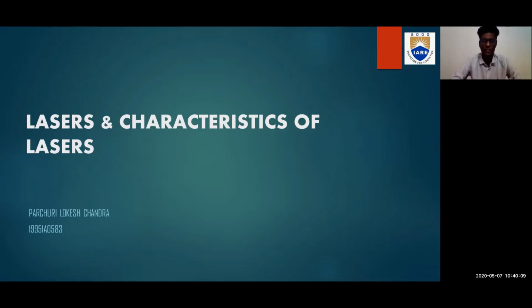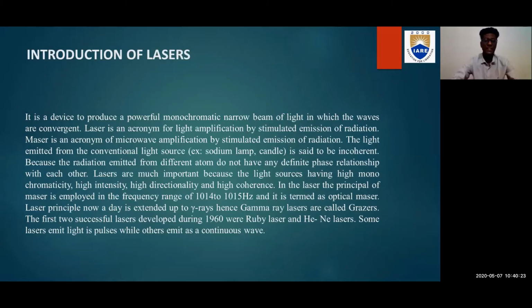So before we discuss lasers and their characteristics, let us first know what a laser is. Laser is light amplification by stimulated emission of radiation. Coming to the introduction, a laser is a device used to produce a powerful monochromatic narrow beam of light in which the waves are convergent, which means the waves produce a narrow beam of light.